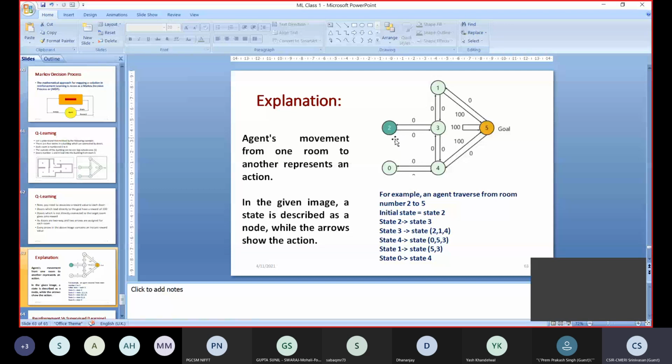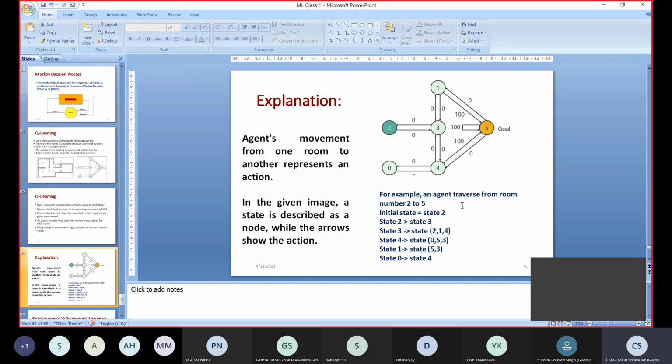So the 2 circled indicates room number 2. Each room is indicated with a number in a circle. From room number 2 you can go to room number 3. From room number 3 you can go to room number 1 as well as room number 4. From room number 4 you can go to room number 5, which is nothing but the garden. And from room number 1 also you can go to the garden. See here, other than the doors which are leading to the garden, the reward is 0. The doors going towards the garden give 100 reward points.